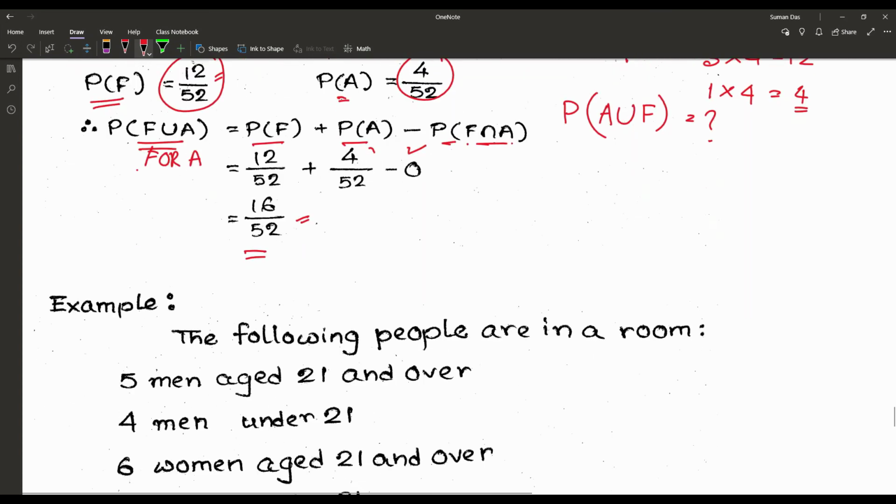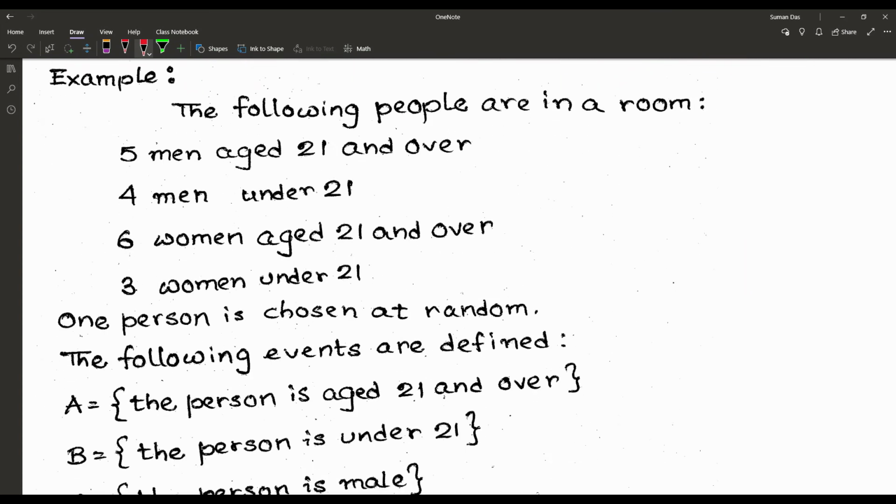So we are proceeding to another problem. The following people are in a room: 5 men who are aged 21 and over, 4 men under 21, 6 women aged 21 and over, and 3 women under 21.